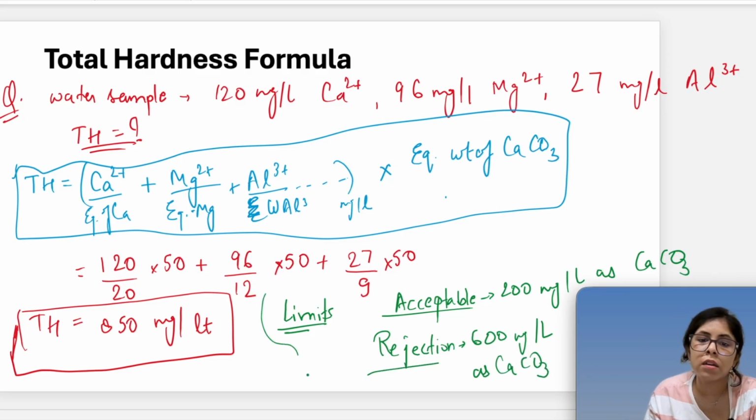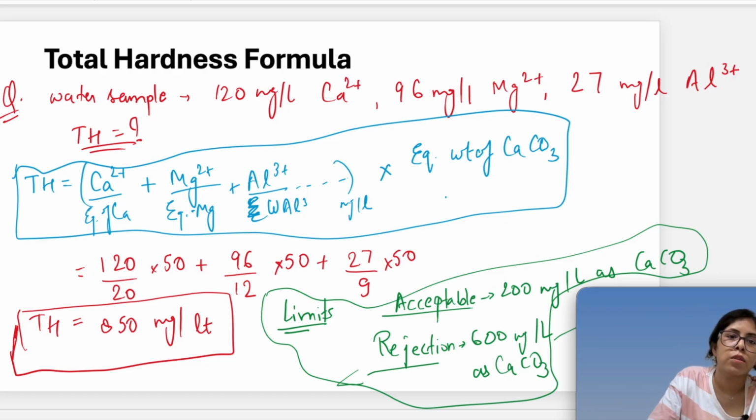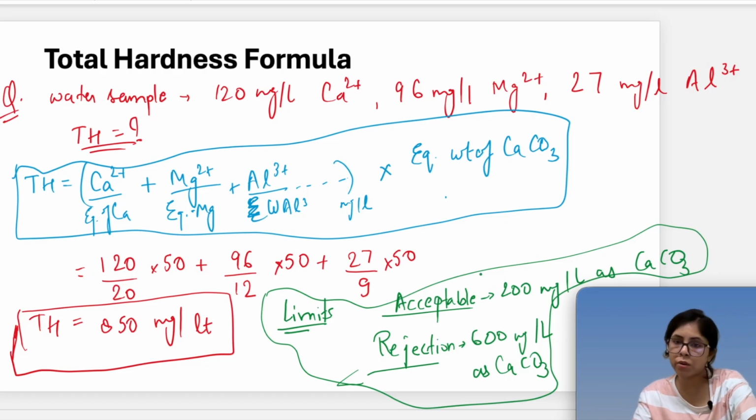So if it is under 200, the water is fit for use, and we can also use it if it is more than 200, but if it goes beyond 600 then we need to reject it.